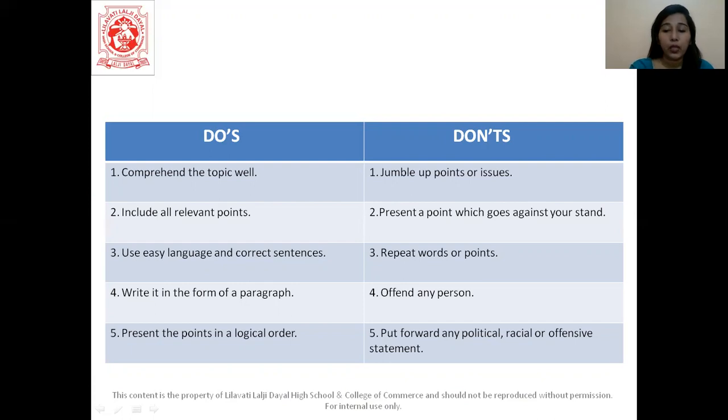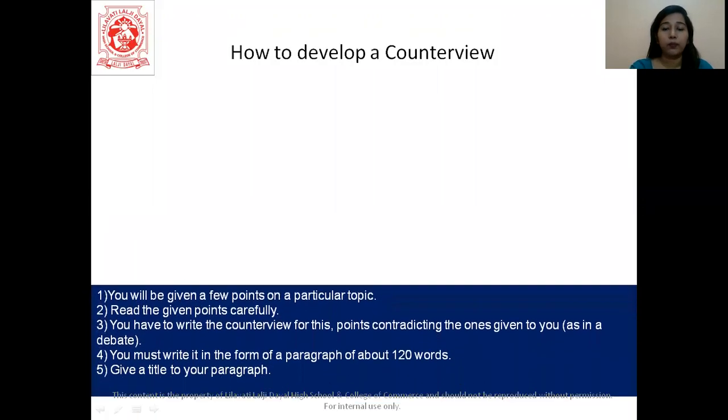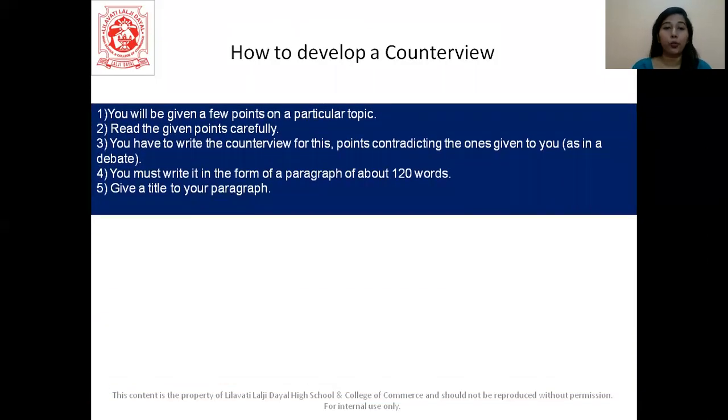Let us see the format, how to develop a counter view. You will be given a few points on a particular topic. You have to read the points carefully. You have to write the counter view of the points which are given to you, which means points contradicting the ones given to you. It's like a debate. I say something, you say against what I am saying. That will be a counter view for me.